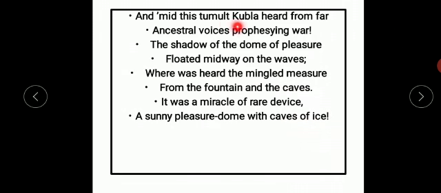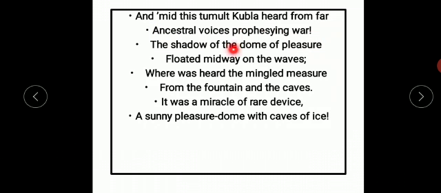Amid this tumult, Kubla heard from far ancestral voices prophesying war. In the middle of this great roaring sound of the river Alph, Kubla Khan heard from far old or ancestral voices. Ancestral means purvaj. He heard from his ancestors and they were prophesying war. Prophesying means bhavishyavani karna. Okay.